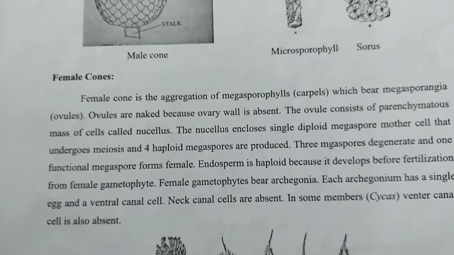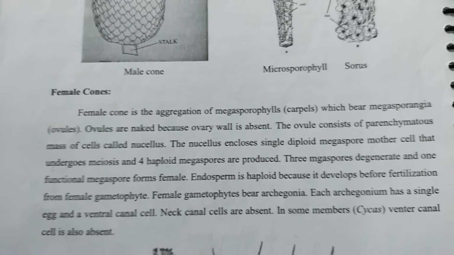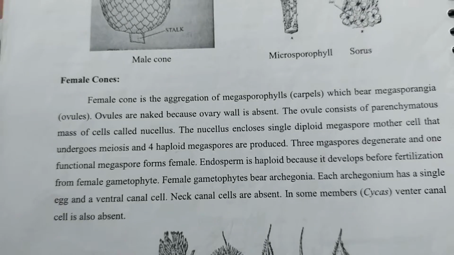Each archegonium has a single egg and a ventral canal cell. Neck canal cells are absent in some members, and the ventral canal cell is also absent.